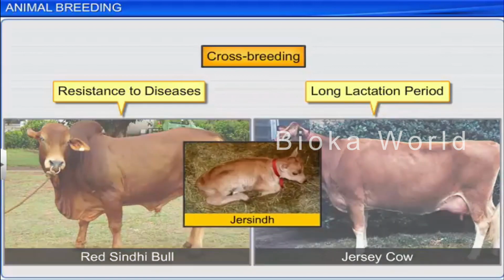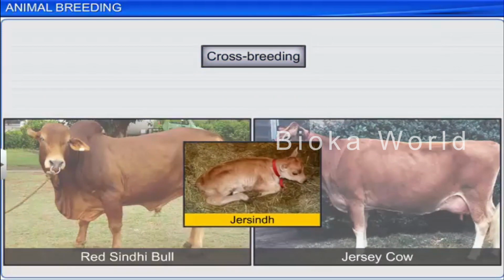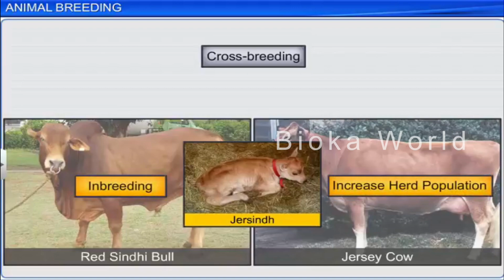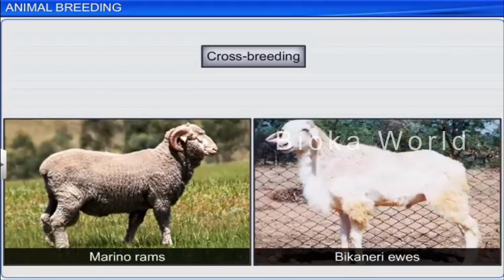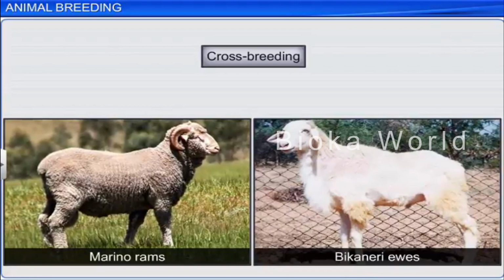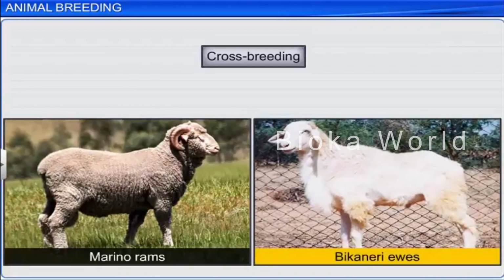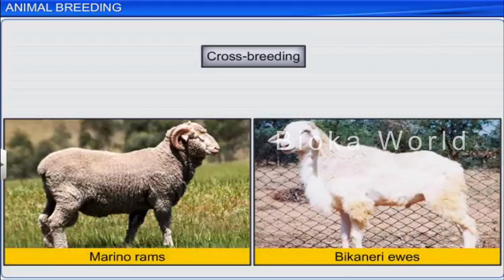The new breed obtained is then subject to inbreeding to increase the herd population. Another example of crossbreeding is the cross between Punjab Ewes and Merino Rams to form a new sheep breed, Hisardale.